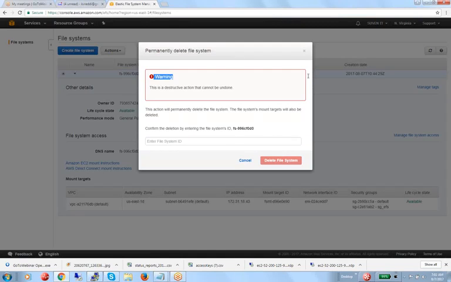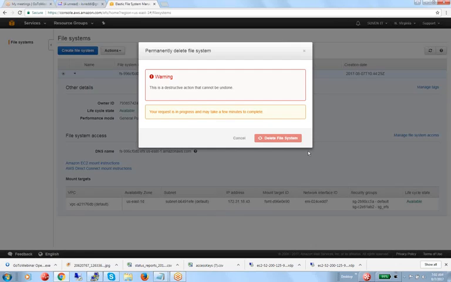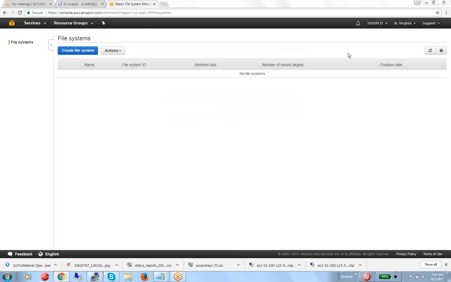If you don't want the file system, you can delete it. This is the actual ID. The file system ID is the most important to remember. On a Linux client, can I map using CIFS? No, CIFS is not supported. It supports only NFS, NFS v4.